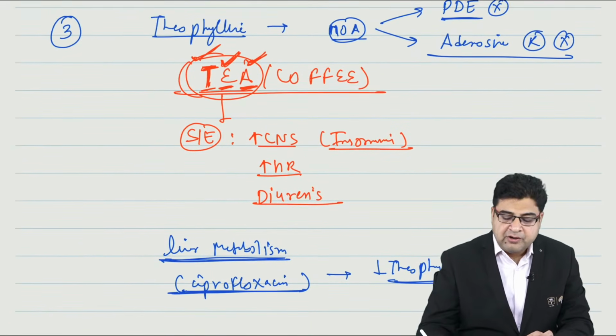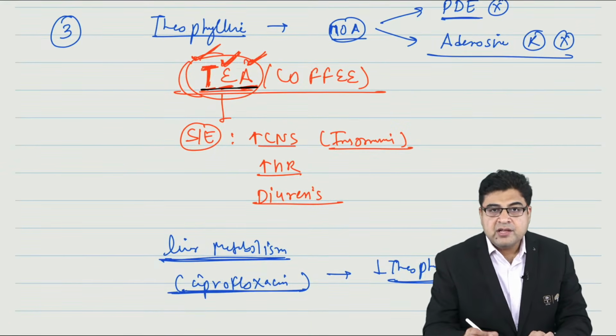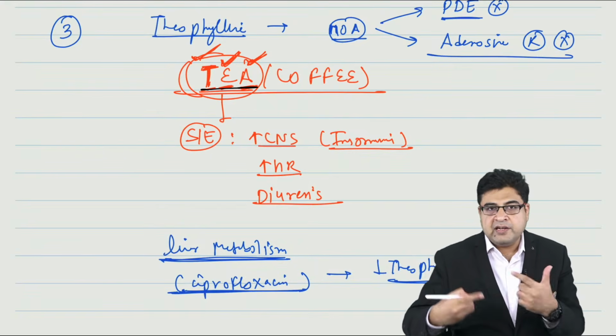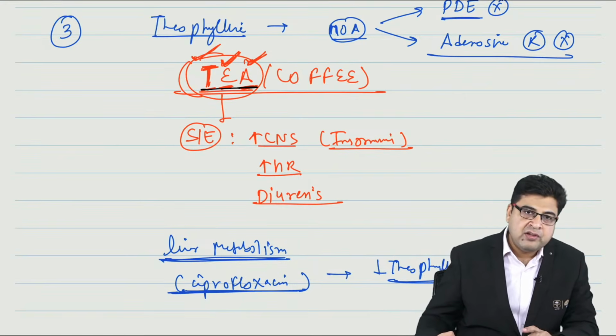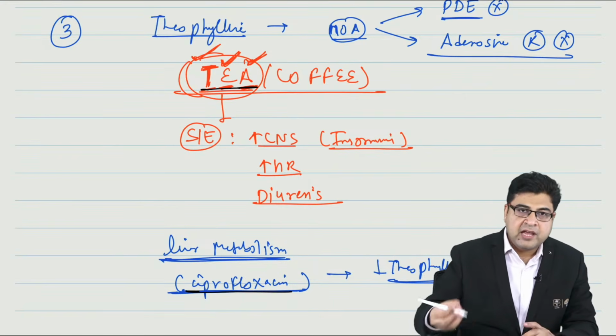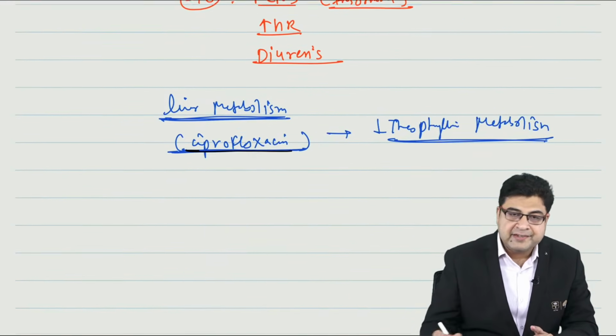Right? So this is the drug Theophylline. Please remember the mnemonic T. If you just remember that Theophylline is derived from T, you can remember the side effect. You can also remember its mechanism of action. And remember that ciprofloxacin can inhibit its metabolism and result in its toxicity.